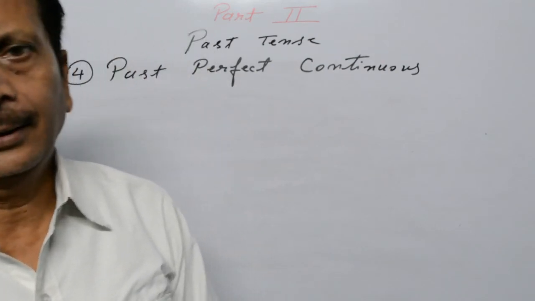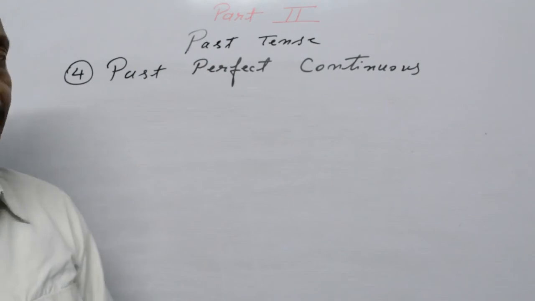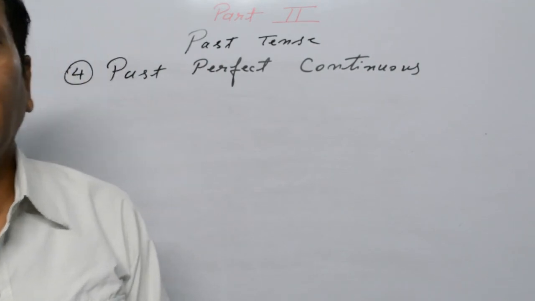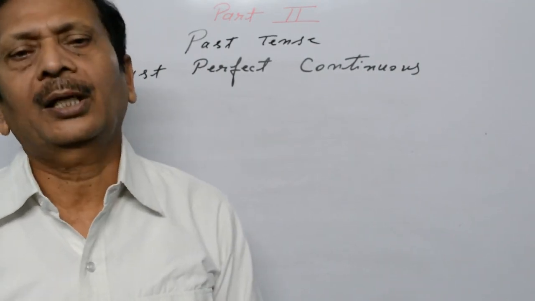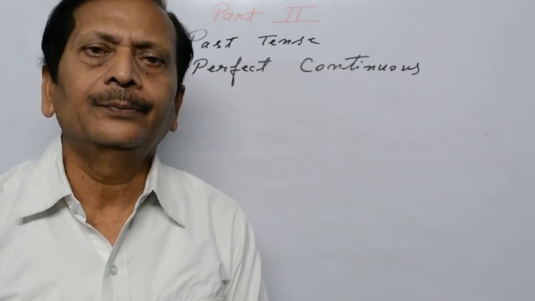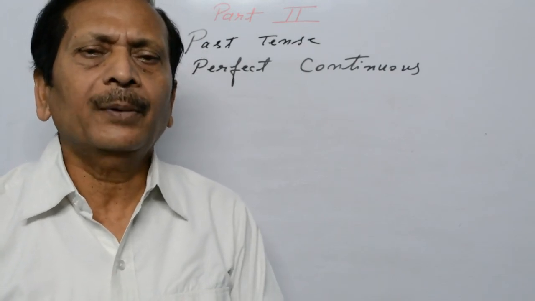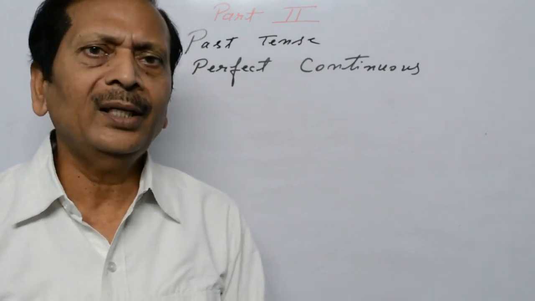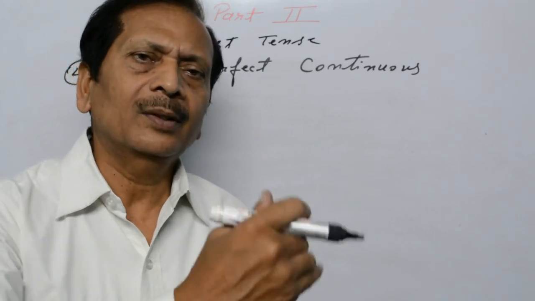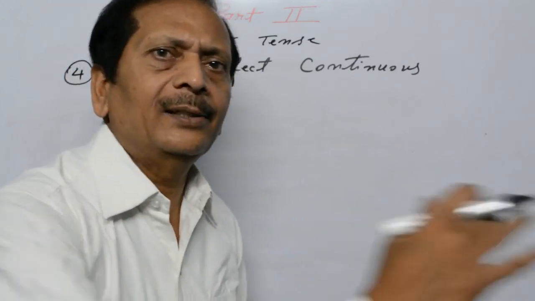Past perfect continuous: the action which was started earlier, which had been started earlier, was going on, and it was not possible to decide when it was going to stop, when it was going to come to an end.